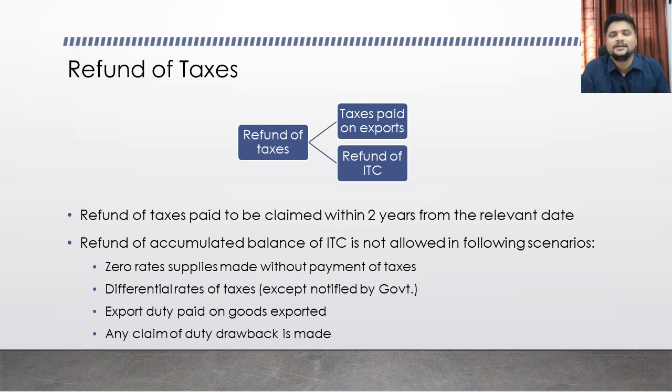The second type of refund is if your output tax liability is completely zero rated, you do not have any tax liability at all. Then whatever amount of input tax credit is available in your electronic credit ledger is eligible for refund. If your output tax liability is an exempted supply, then you are not eligible for refund, which we have already discussed under the ITC chapter. But here, if your output supply is a zero rated supply, then you are eligible for a refund of the amount available in the electronic credit ledger, that is the amount of ITC.